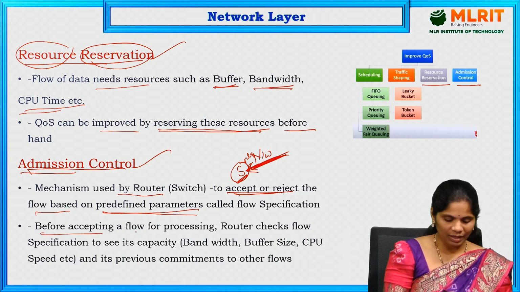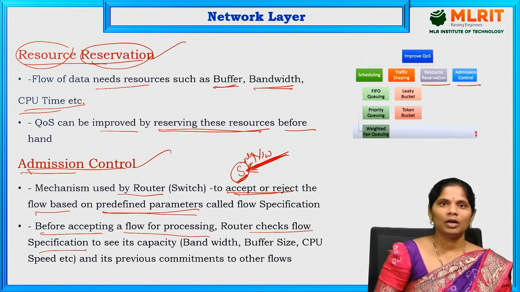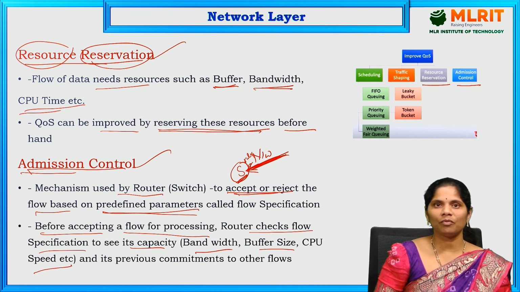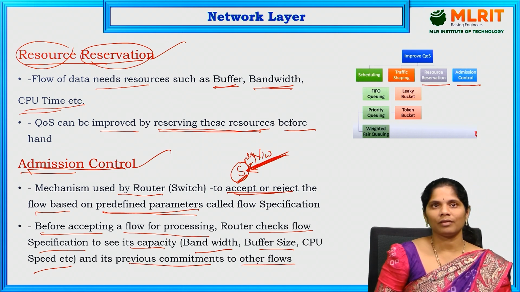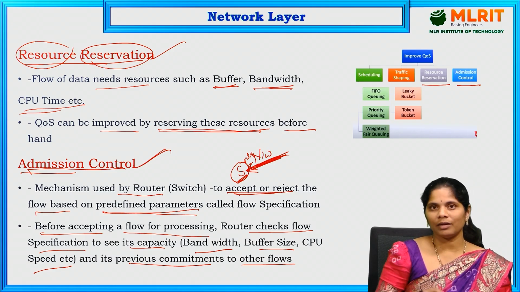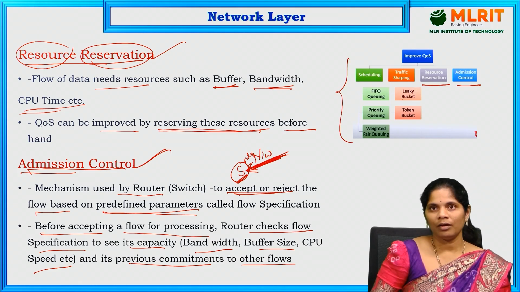Before accepting a flow for processing, the router also checks the flow specification to see the capacity of that network: bandwidth, buffer size, CPU speed. All of it will be checked beforehand. And previous commitments to other flows also it will check. That is the admission control. Whenever it is going to use this network, it has to check all the conditions. This is all about improving the quality of service of that network.